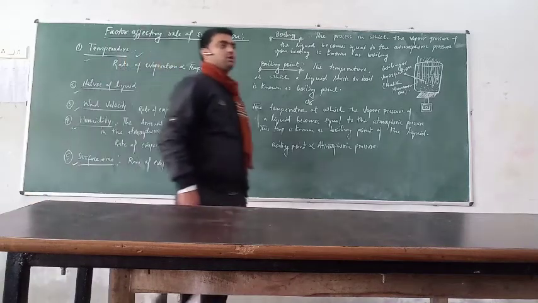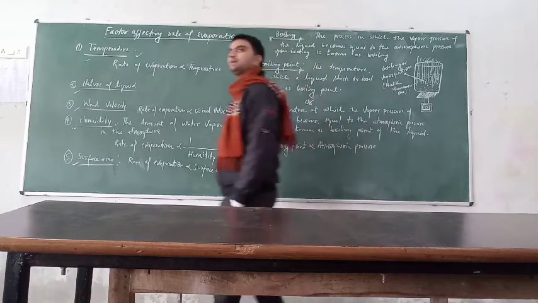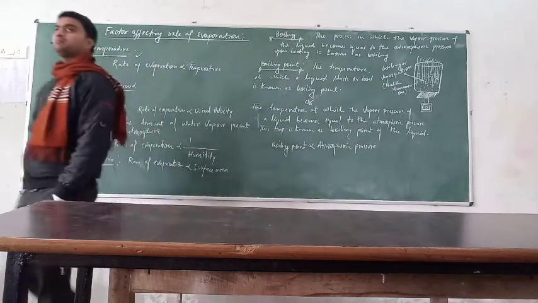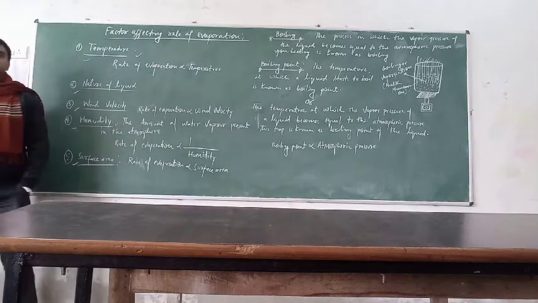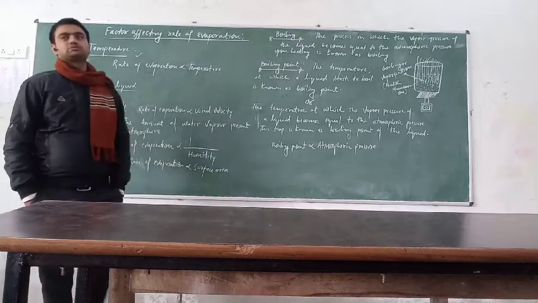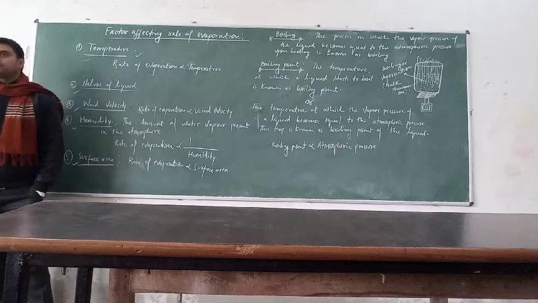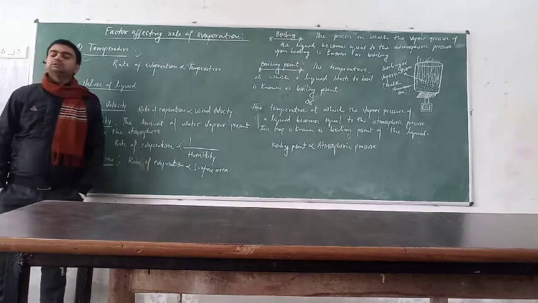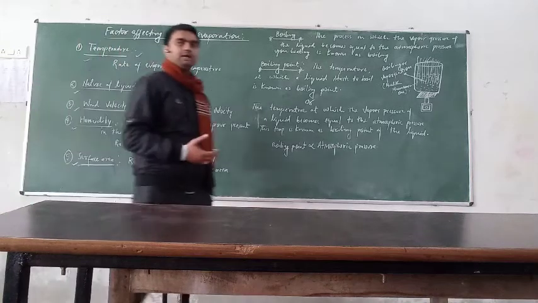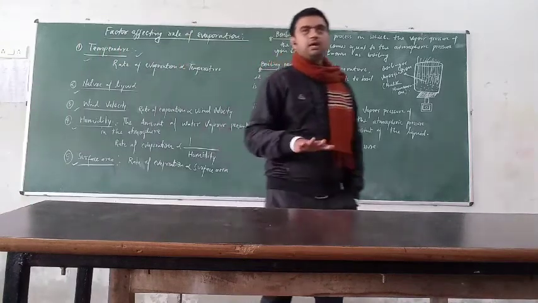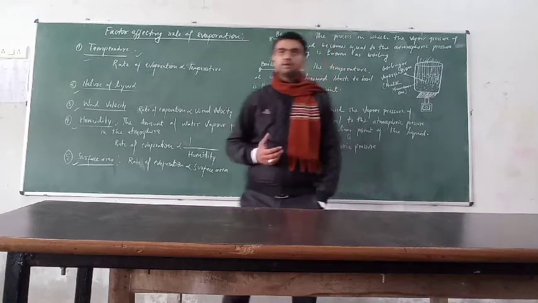You can take a fine example for this. You observe that wet clothes do not dry easily during the winter season because the humidity is high and more water vapor is present in the atmosphere. But during the summer season, wet clothes become dry very soon because the humidity is very low. So when the humidity is high, the rate of evaporation is low, and when the humidity is low, the rate of evaporation is high.